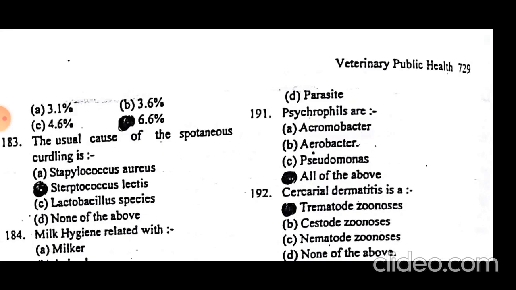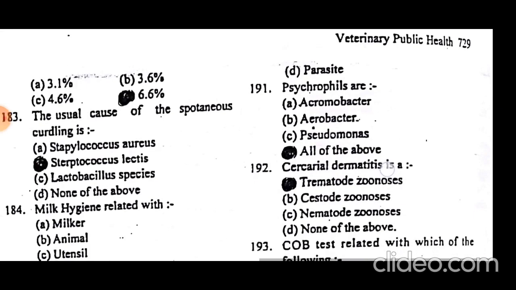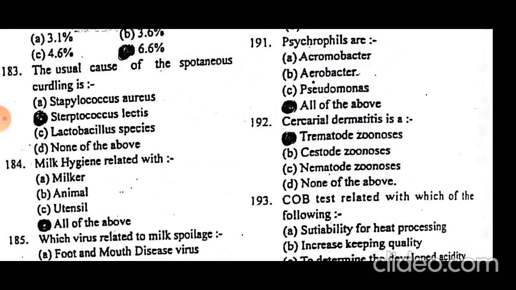Psychrophiles are Achromobacter, Aerobacter, and Pseudomonas. Cercarial dermatitis is a trematode zoonosis.